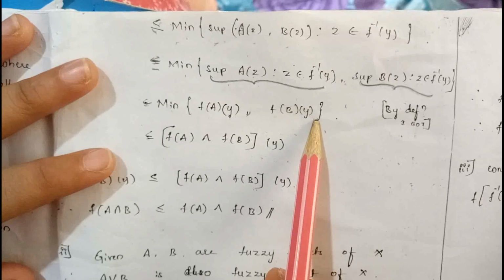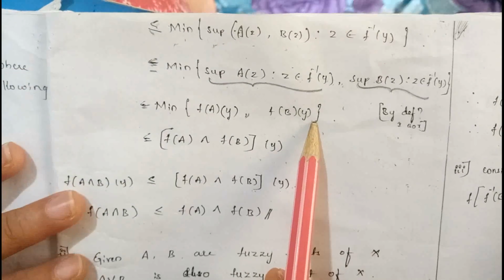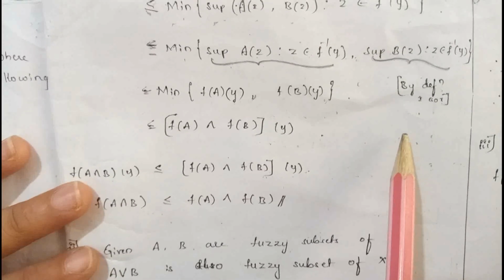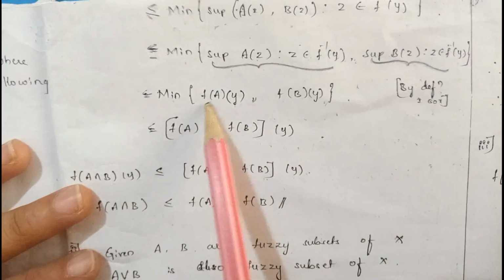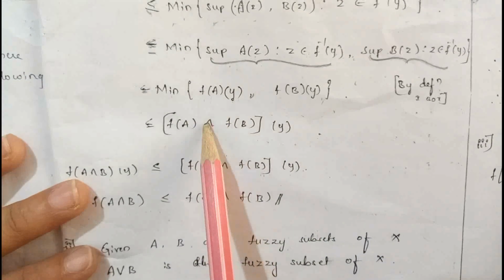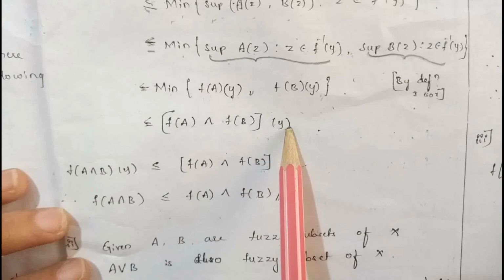Again, you know the definition of the intersection of two sets. That is minimum of a of z comma b of z is equal to a intersection b. Similarly, f of a of y comma f of b of y can be written as f of a intersection f of b of y.